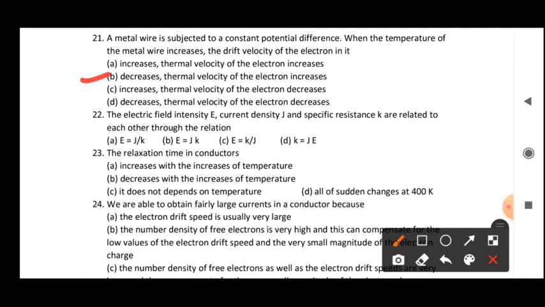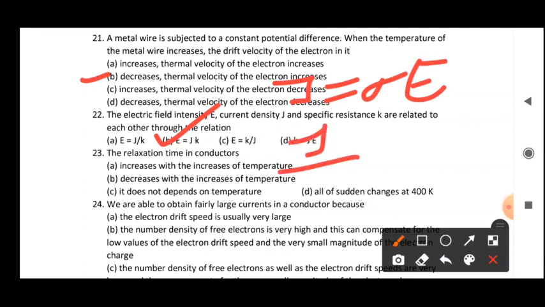Here the second equation is the correct one. J is equal to sigma E. This question is like the A B is equal to C question we discussed in the last class. This is sigma and this is E.